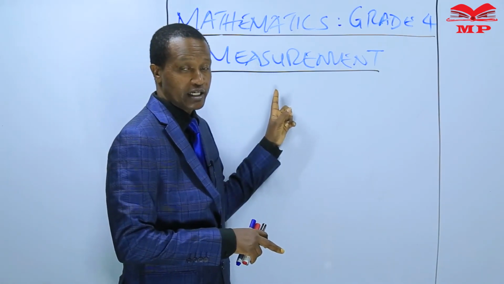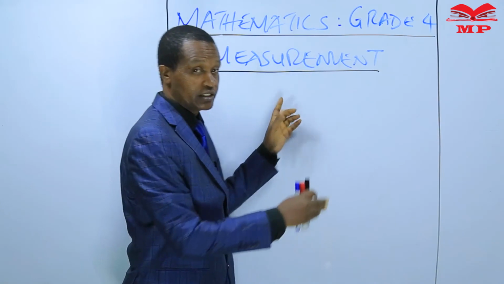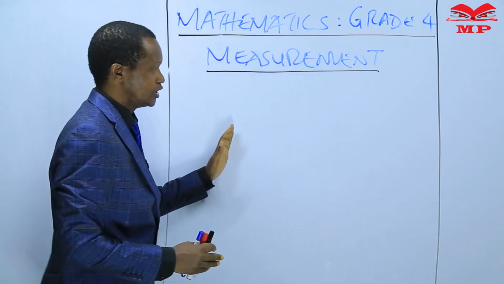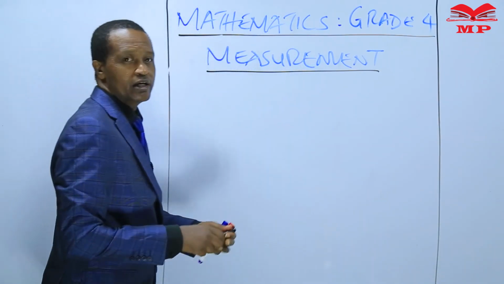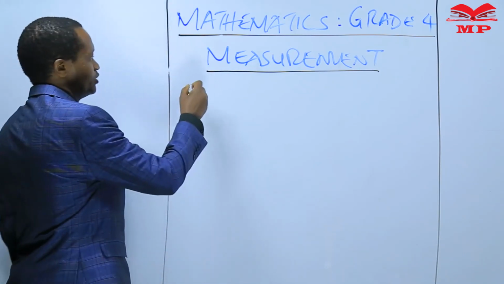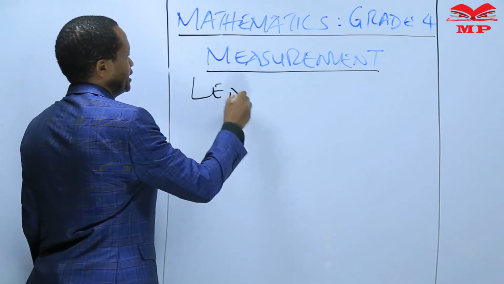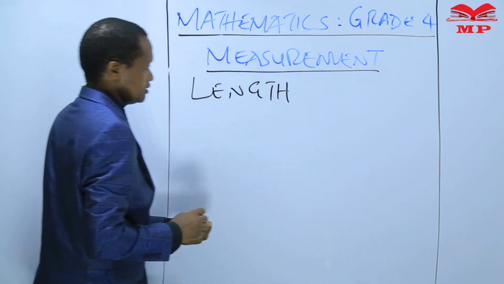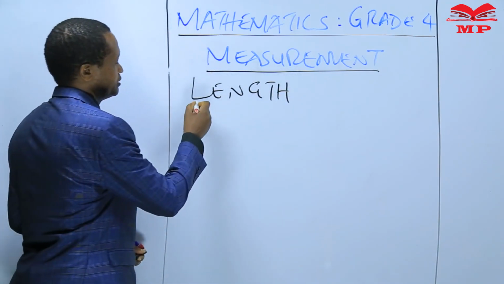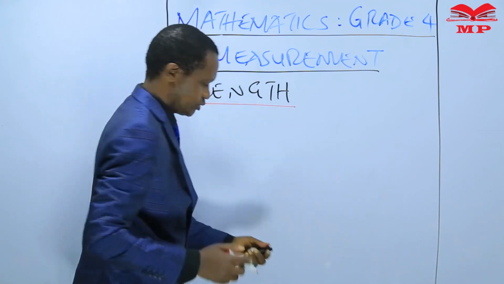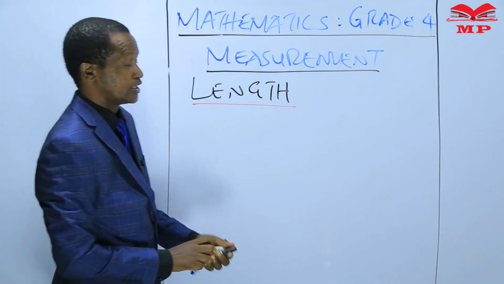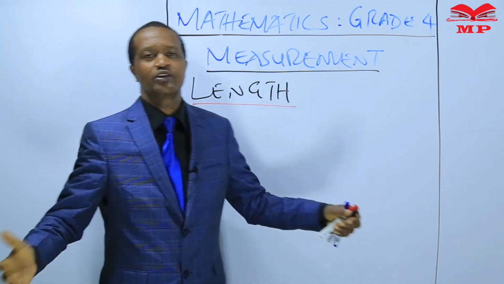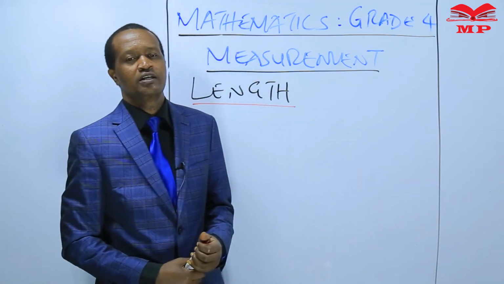So those are 6 things. And learners, we cannot learn all the 6 things in this lesson. In this lesson, we are going to begin with length. So I want you to write down length. We are going in this lesson to learn how to measure length of different things.